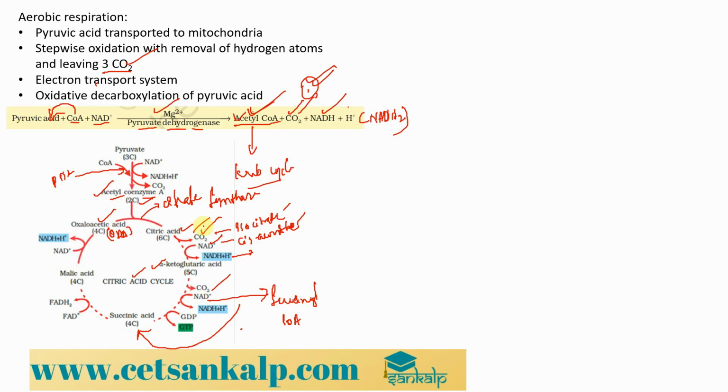And the remaining 2 carbon dioxide molecules you see in the actual Krebs cycle only. And in these reactions we are getting our first 2 molecules of NADH2, this NADH2, this NADH2, and here one more in the preparatory step, so around 3 NADH2.